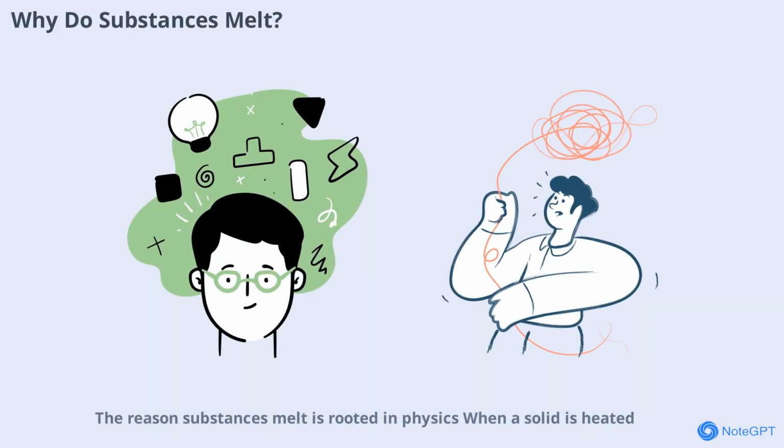The reason substances melt is rooted in physics. When a solid is heated, its particles vibrate more vigorously. Eventually, the energy becomes strong enough to overcome the forces holding the particles together. At this point, the solid loses its shape and becomes a liquid. This process is essential for many natural cycles and technological processes, from the water cycle to metal casting.